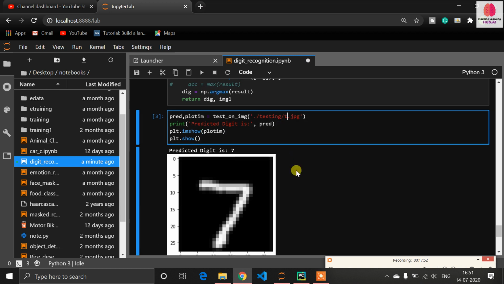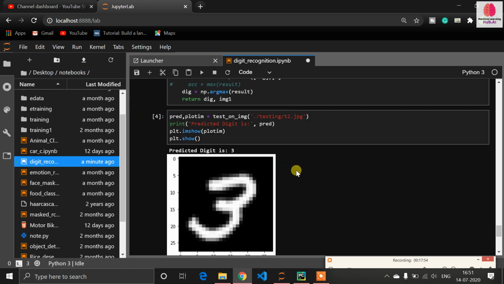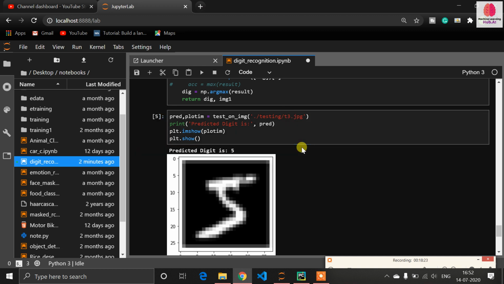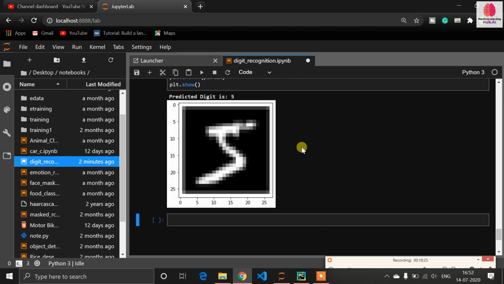So let's do it for t2. Actually, in the drawing, why it sometimes gets the wrong prediction is because here you can see the background is just black and the pixels are white, but in our drawing it's vice versa. Our digit is black and the background is white, so due to this image difference, it gives us a wrong prediction. So let me check on another image, t3.jpg. The predicted digit is 5. You can see this is the 5.